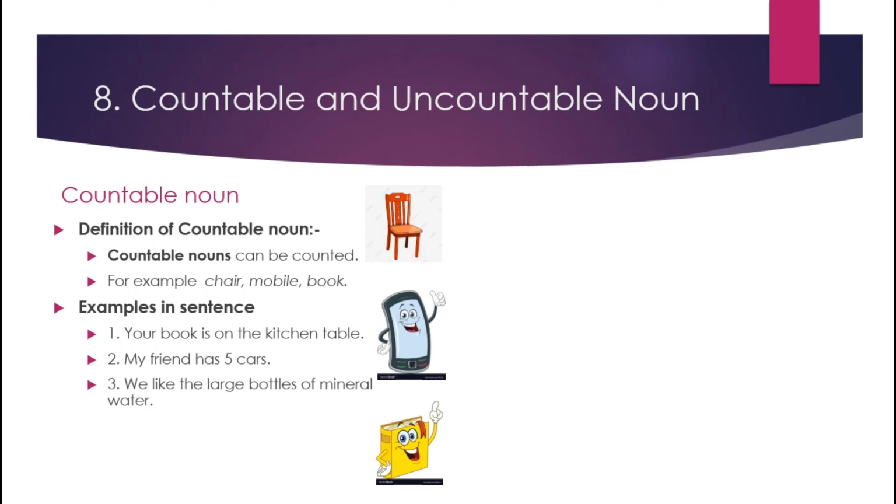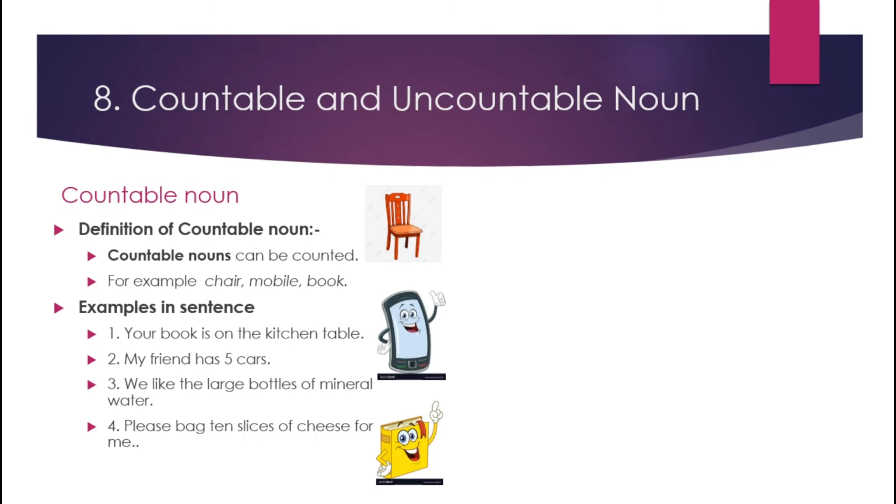Then the third example is we like the large bottles of mineral water. So here bottles, plural countable noun. We can count, but it is plural because here s is there, bottles. Fourth example is please bag 10 slices of cheese for me.